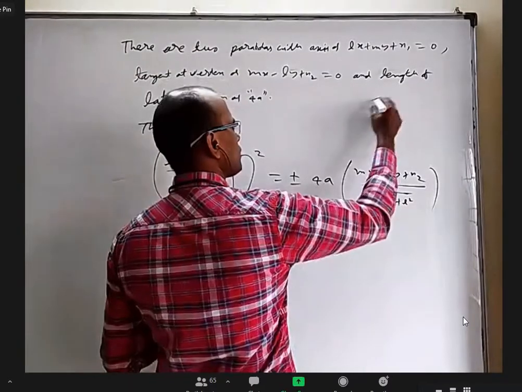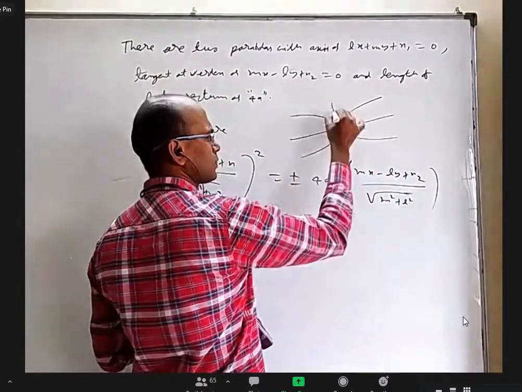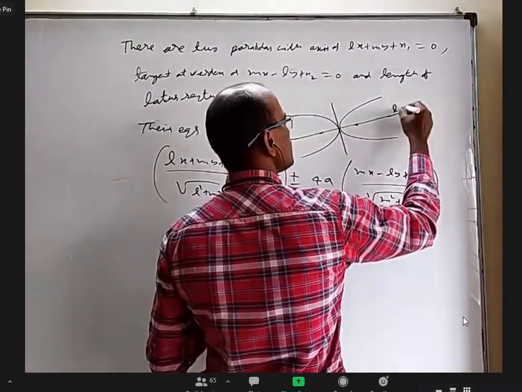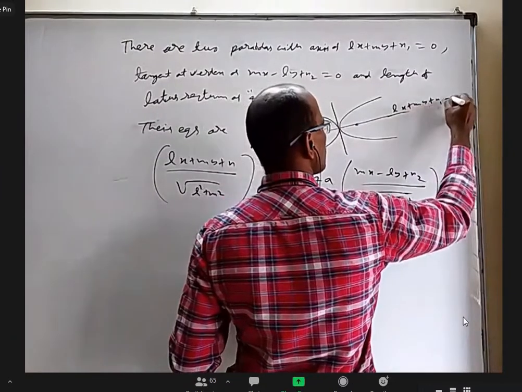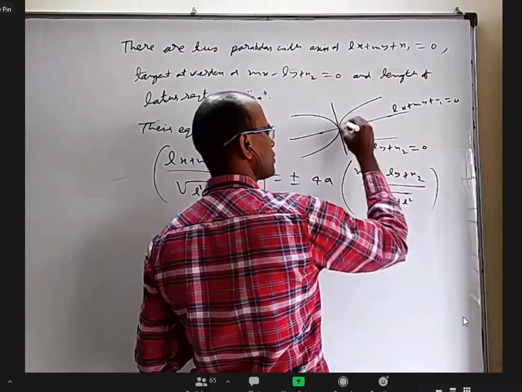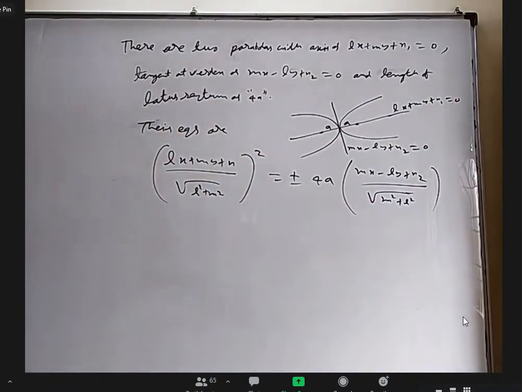If you want, you can even draw one figure like this with two parabolas. This is the tangent at vertex. These are the two foci. This is Lx plus My plus N1 equal to 0. This is Mx minus Ly plus N2 equal to 0. This is a. Length of latus rectum is 4a.